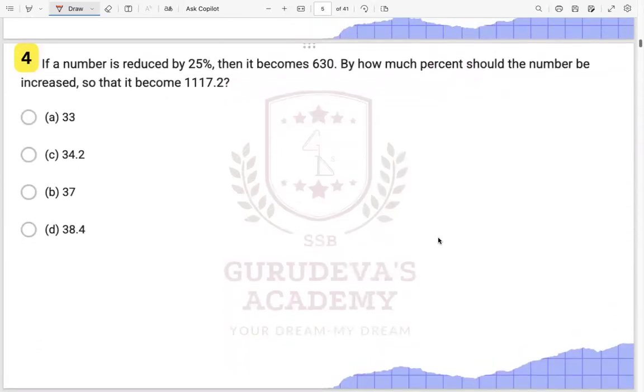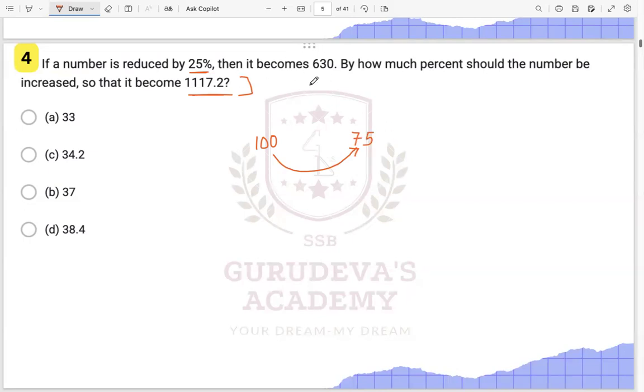This is saying if a number is reduced by 25%, okay, then it becomes 630. Okay, by how much percent should the number be increased so that it becomes the original? Now understand this type of questions very carefully. So we have one number, let us take this number as 100, right? Now, if this number is reduced by 25%, it will become 75, right? Reduced by 25%, this will become 75 over here.